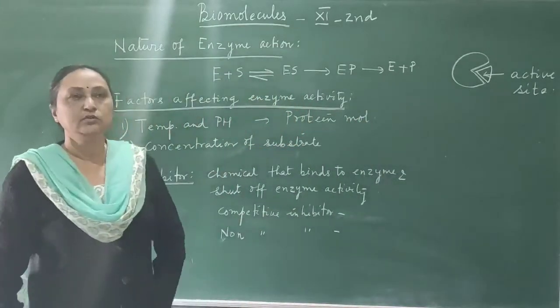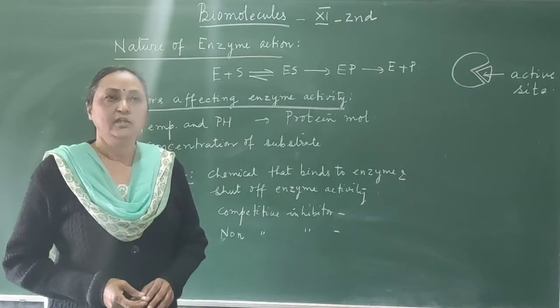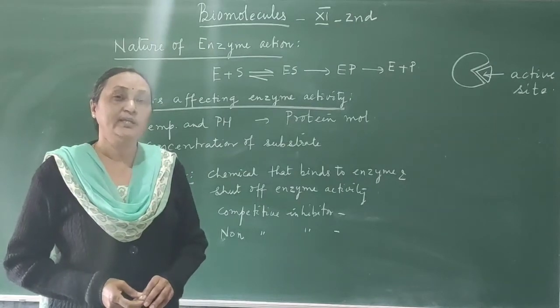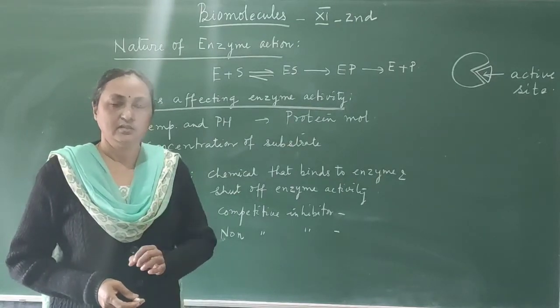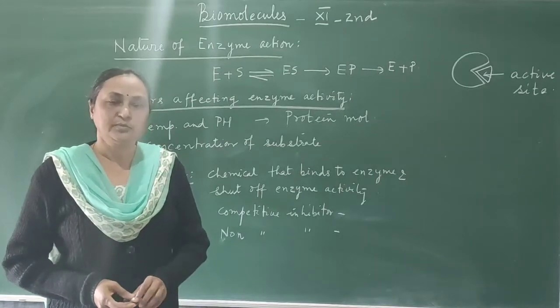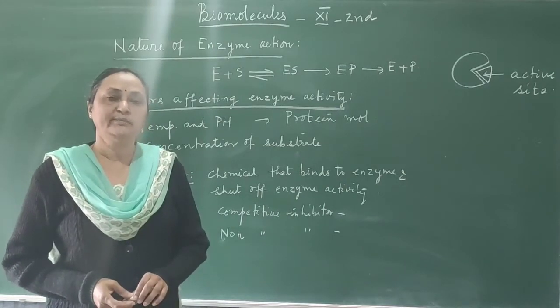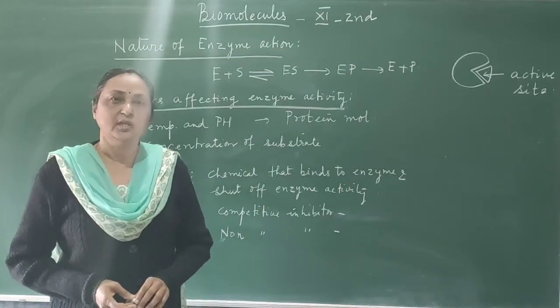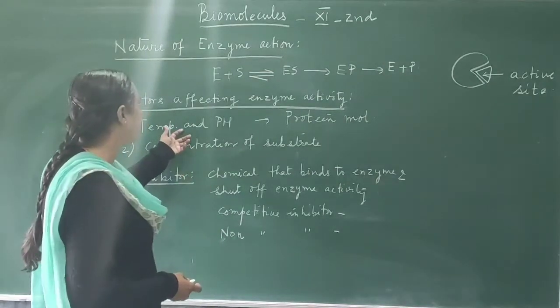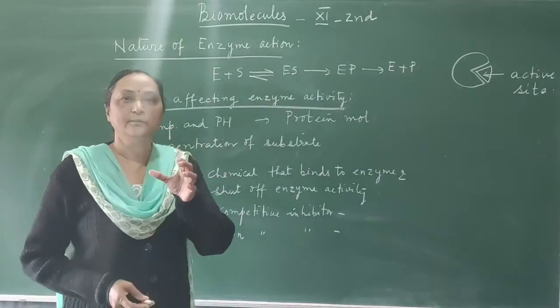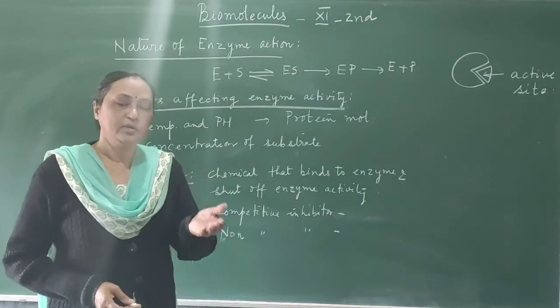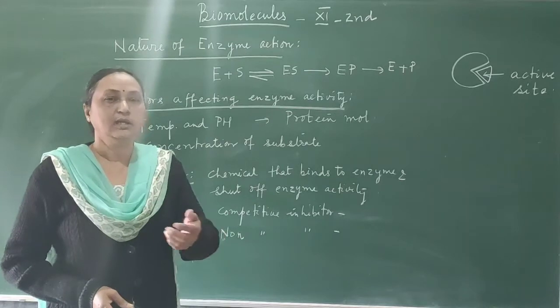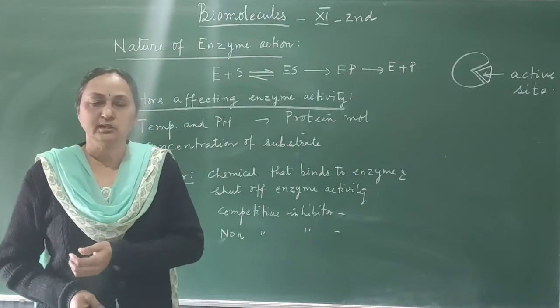And protein molecules beyond 45 degrees centigrade will start breaking or denature. So beyond 45 degrees centigrade, they will start losing their biological property. So specific enzymes can act only at a particular temperature range. Below it they cannot work, and above it they also cannot work.